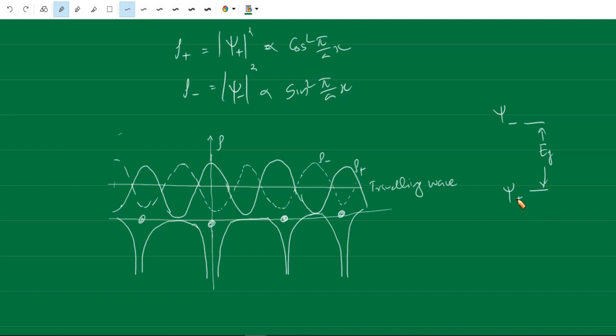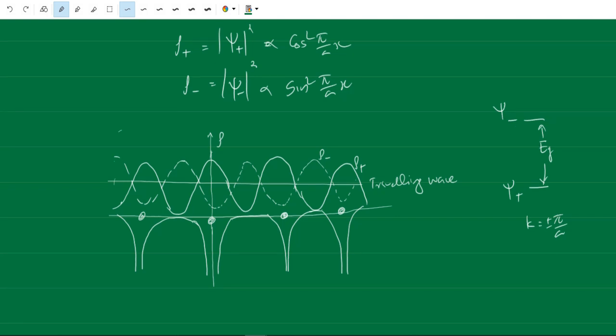So at k equal to plus or minus pi by a, there is an energy gap between these two wave functions, psi plus and psi minus. That is called the energy gap. This is about the nearly free electron model. In the next class, we will discuss the modification of the nearly free electron model, that is the Kronig-Penney model, which will explain the band structure of crystals. Okay, see you.